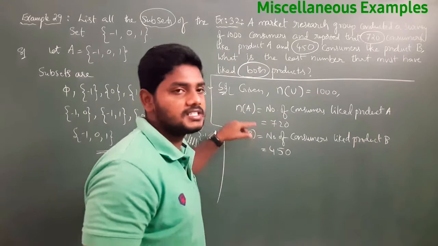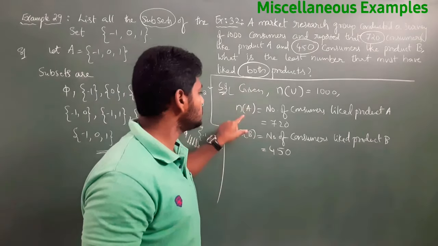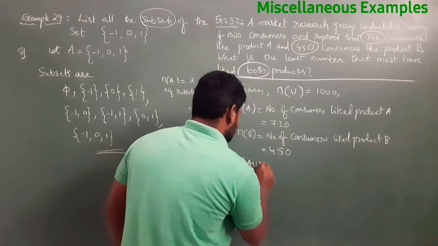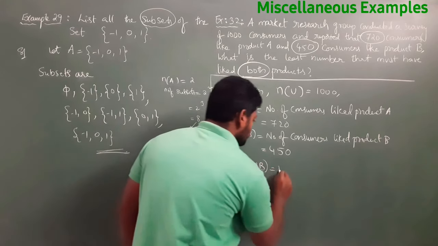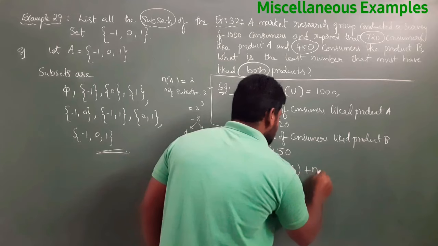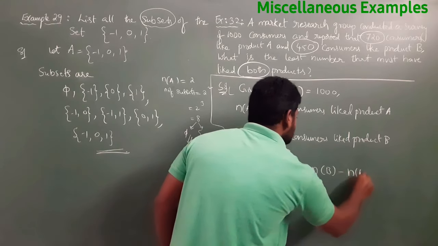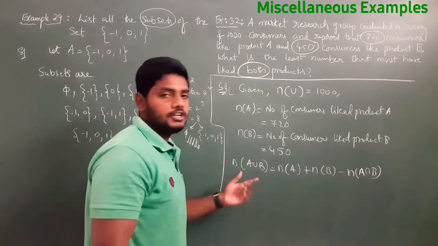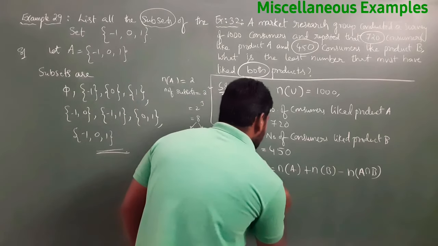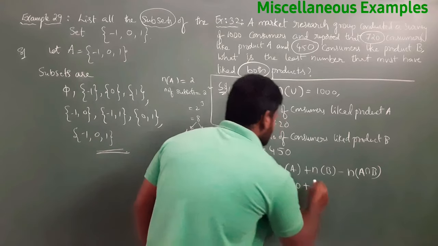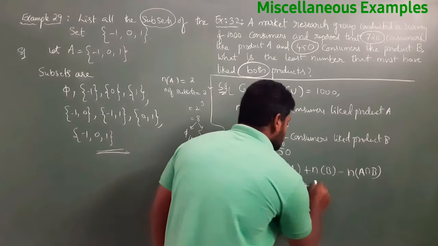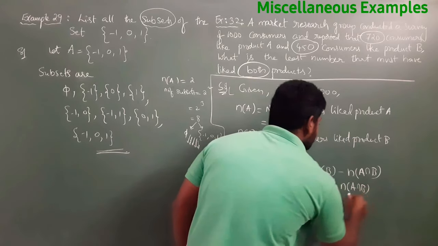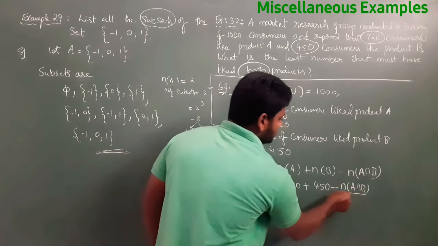Both is nothing but intersection between 2 sets. Both means intersection. Now before that I will write the N of A union B formula. What is N of A union B? N of A plus N of B minus N of A intersection B. N of A union B is not given, but N of A is given, that is 720, plus N of B given, that is 450, minus N of A intersection B. This is what we need to find, N of A intersection B.